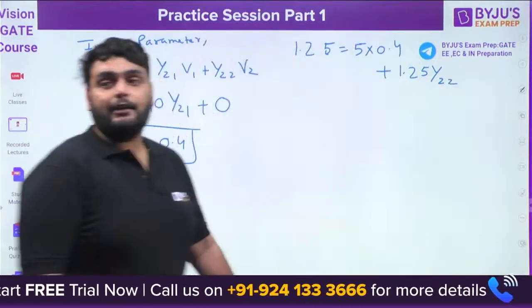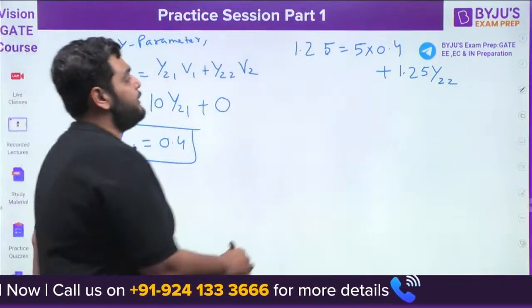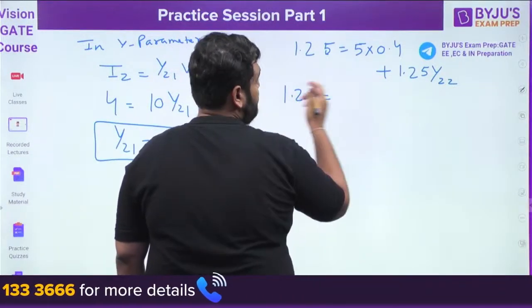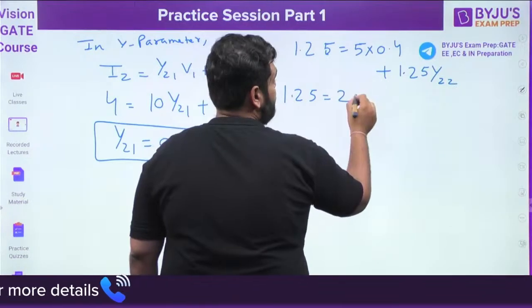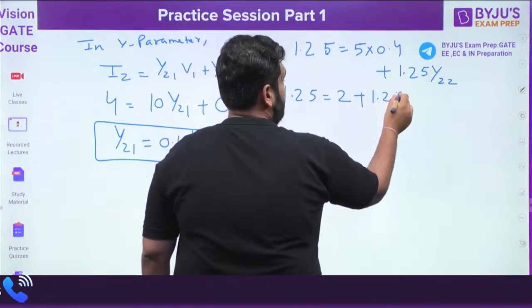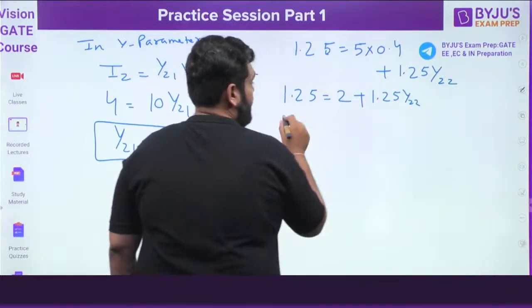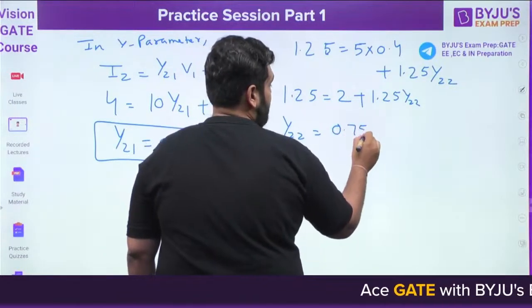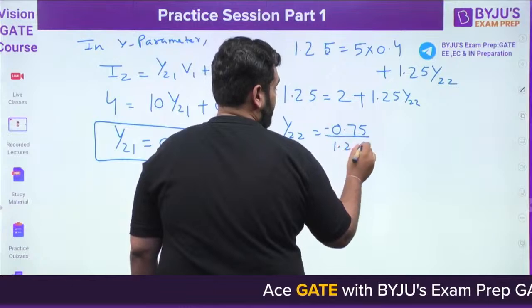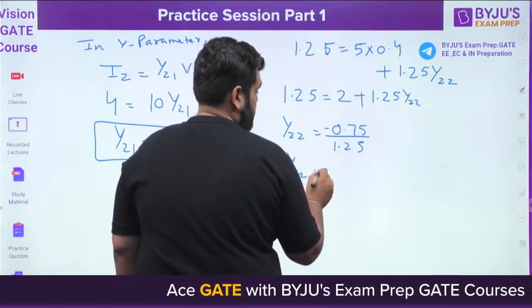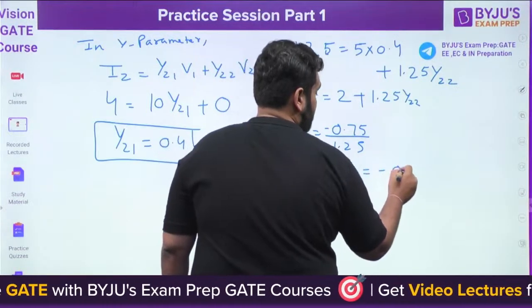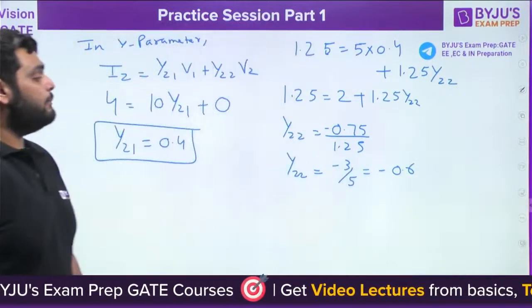So from here I can find out y22. 1.25 is equal to 5 into 0.4, which comes out to be 2, plus 1.25 y22. So y22 comes out to be minus 0.75 divided by 1.25, so we can say minus 3 by 5, or I can say minus 0.6. Check the calculation, minus 0.6.